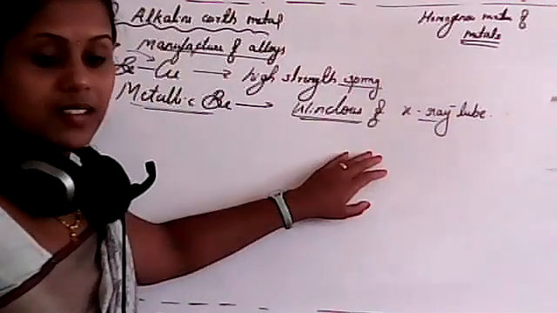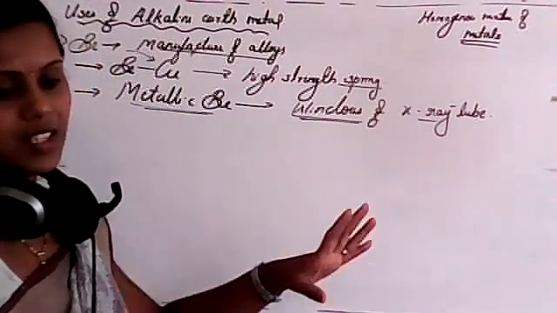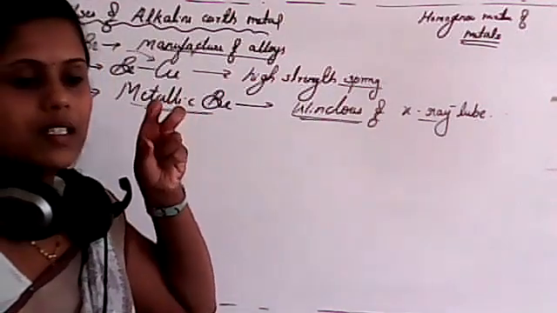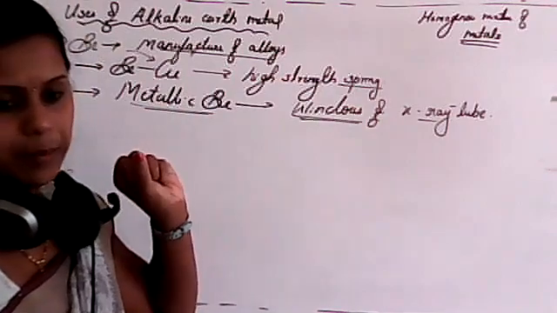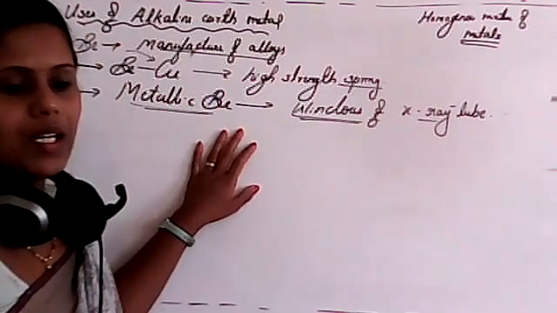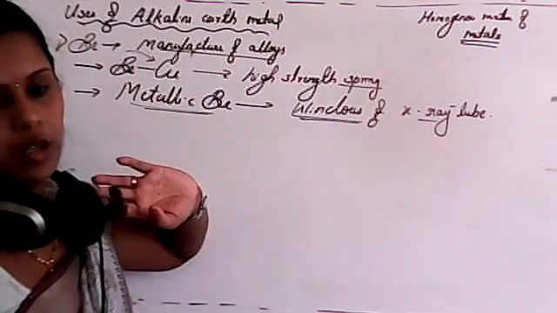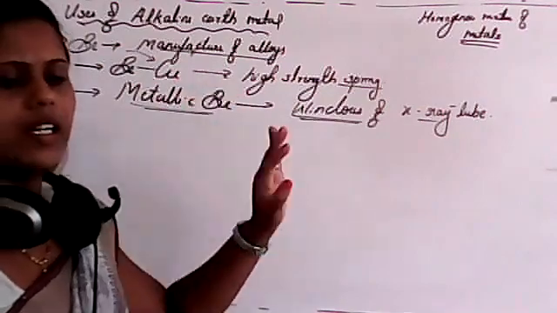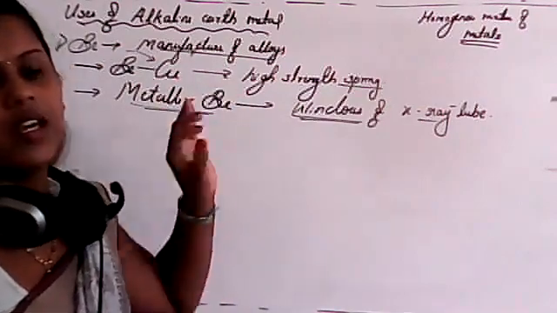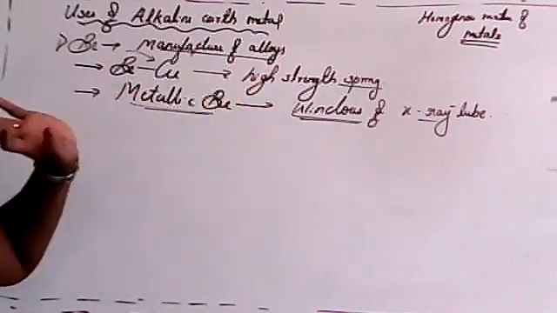X-ray tube, again X-ray, isn't it? We use X-ray radiation, isn't it? That means its penetrating power is so much. That means it can penetrate anything. So that's why metallic beryllium is used for the windows of X-ray tubes. Again, it must have a high stability. So that's why we use it in the preparation of windows of X-ray tubes.